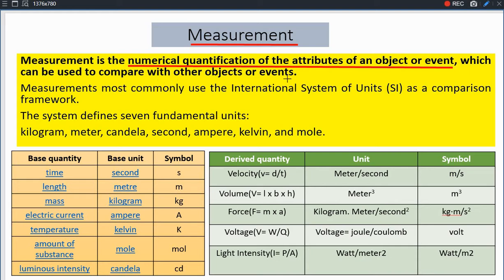other objects or events. So what are the attributes? It means different parameters, different physical quantities of an object. And numerical quantification means if we are taking an object and of that object we are taking any physical quantity, say temperature, and now we are going to find what is the temperature in numerical values, then it is known as measurement. And the measurements most commonly use the international system of units as comparison framework.